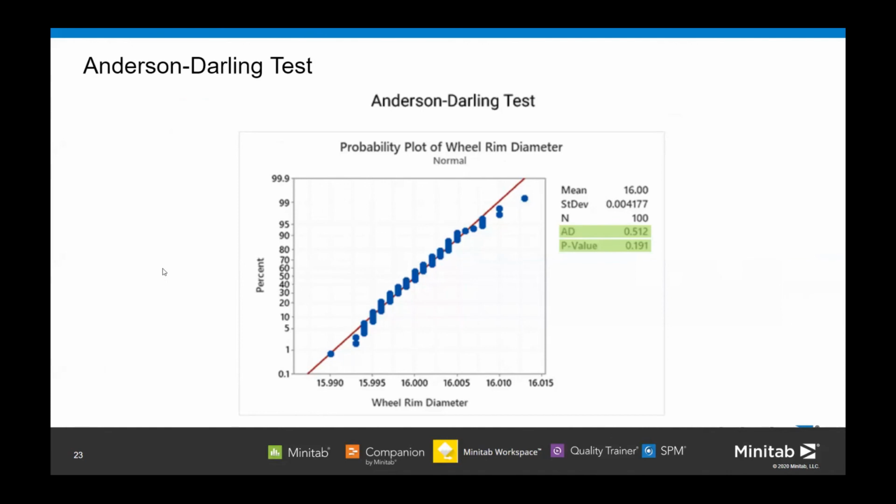The y-axis is log, right? This is a logarithmic plot. The percent on the y-axis is logarithmic, right? It's not equally spaced. This plot which I see now is a logarithmic plot. Yes. On the x-axis is the wheel rim diameter, and on the y-axis is the logarithm of the percent. Actually, this is the percentile of data which is following.